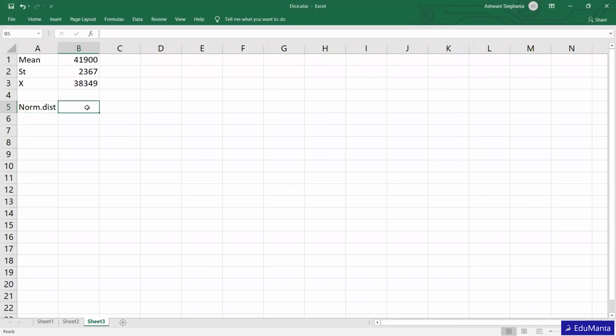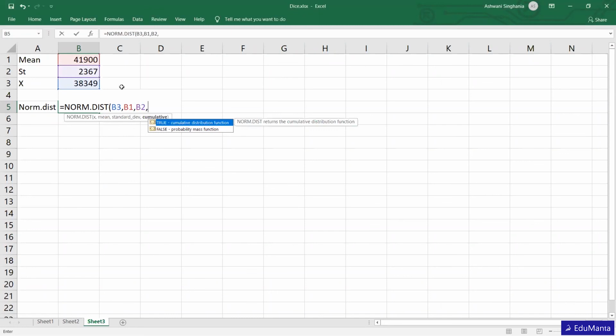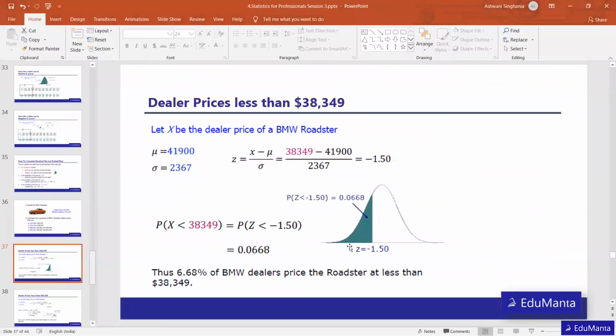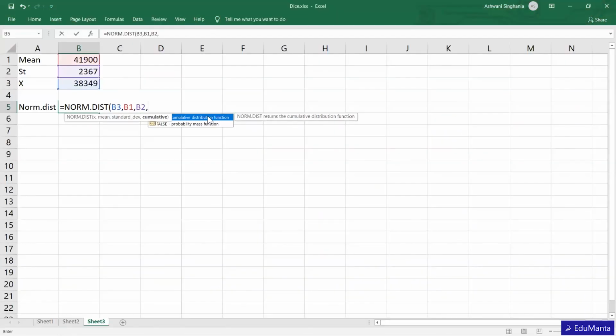So let's calculate this. X is the price which we are looking for, and then it asks for the mean, then the standard deviation, and then cumulative, as we are looking for the data from the lowest up to this particular 38,349. So this is going to be cumulative.